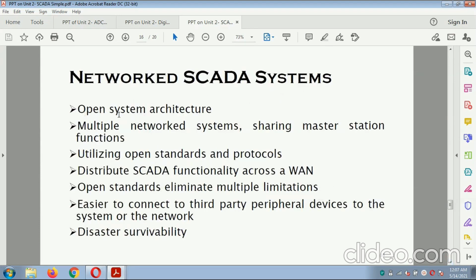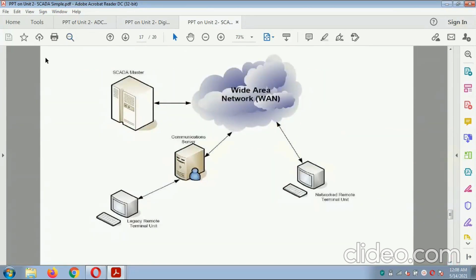Network SCADA system: open system architecture, multiple network systems sharing a master station function, utilizing open standards and protocols, distributing SCADA functions across the WAN. Open standards eliminated multiple limitations, making it easier to connect third-party peripheral devices to the system or network, and improved survivability. This is the diagram related to the SCADA wide network, a cloud computing wide area network, WAN, which is connected to the SCADA monitor, and this SCADA monitor is connected to the communication server. With that, the computer can work with legacy remote terminal units.